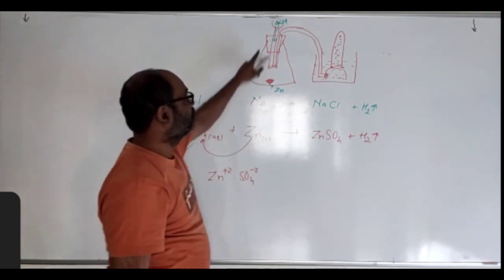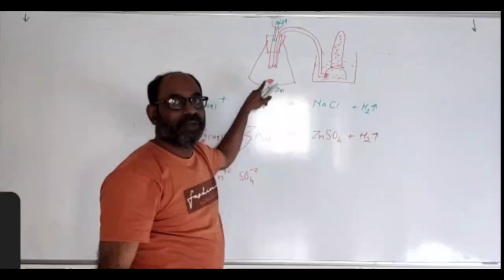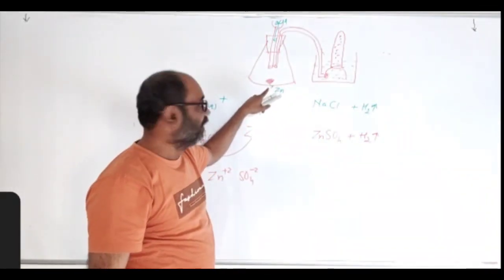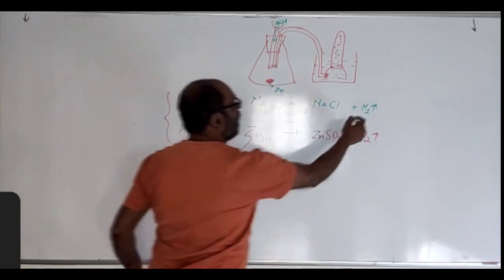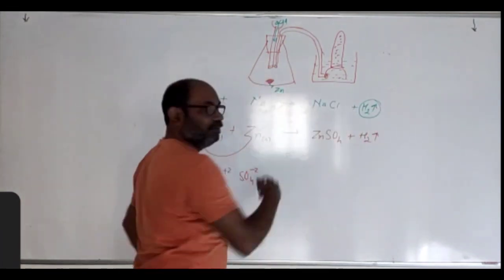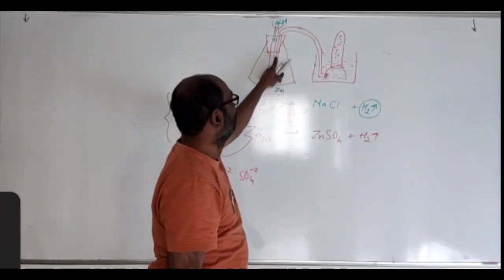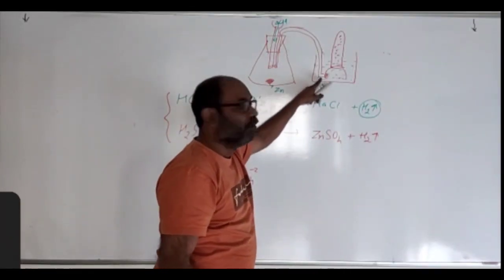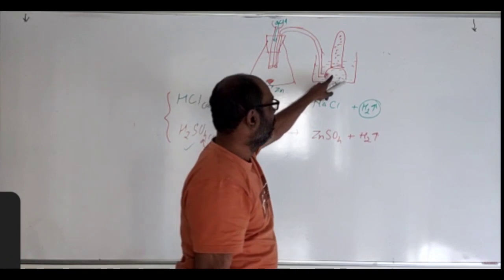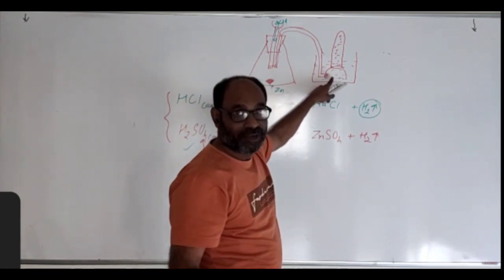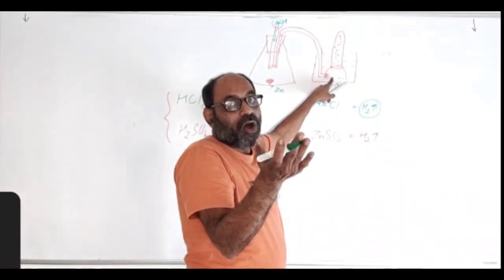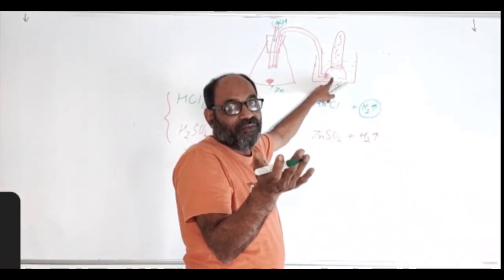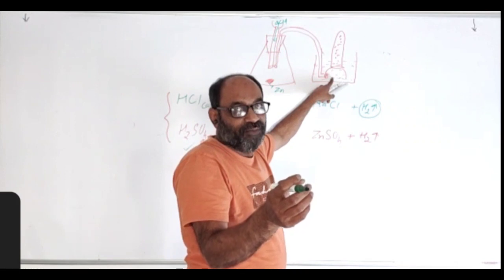Now as soon as I put acid, the reaction between acid and zinc will take place. Due to which this hydrogen gas is evolved. This hydrogen gas through the delivery tube will move here. It will push the water because hydrogen is lighter than water. So hydrogen will remain on the upper side when it is in the mixture form with water.